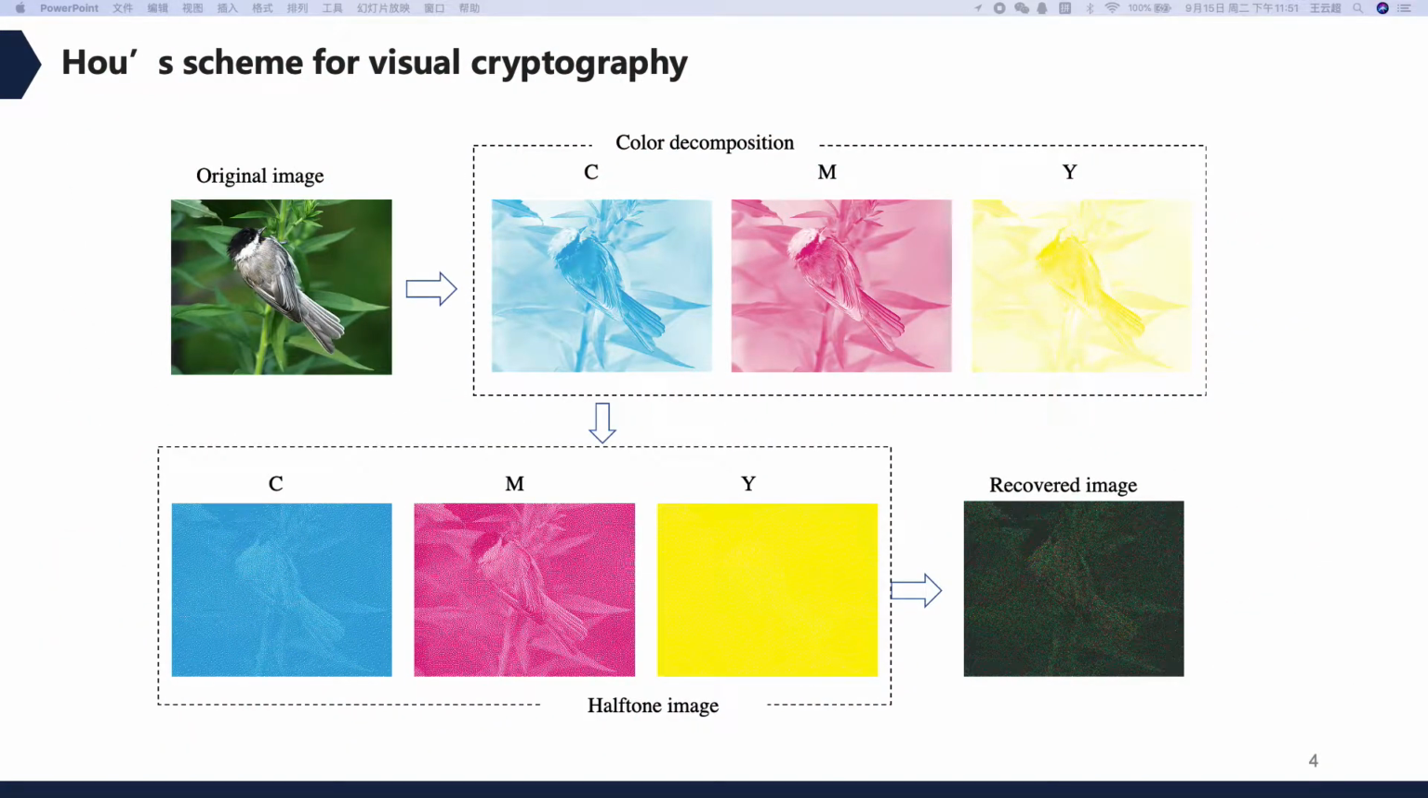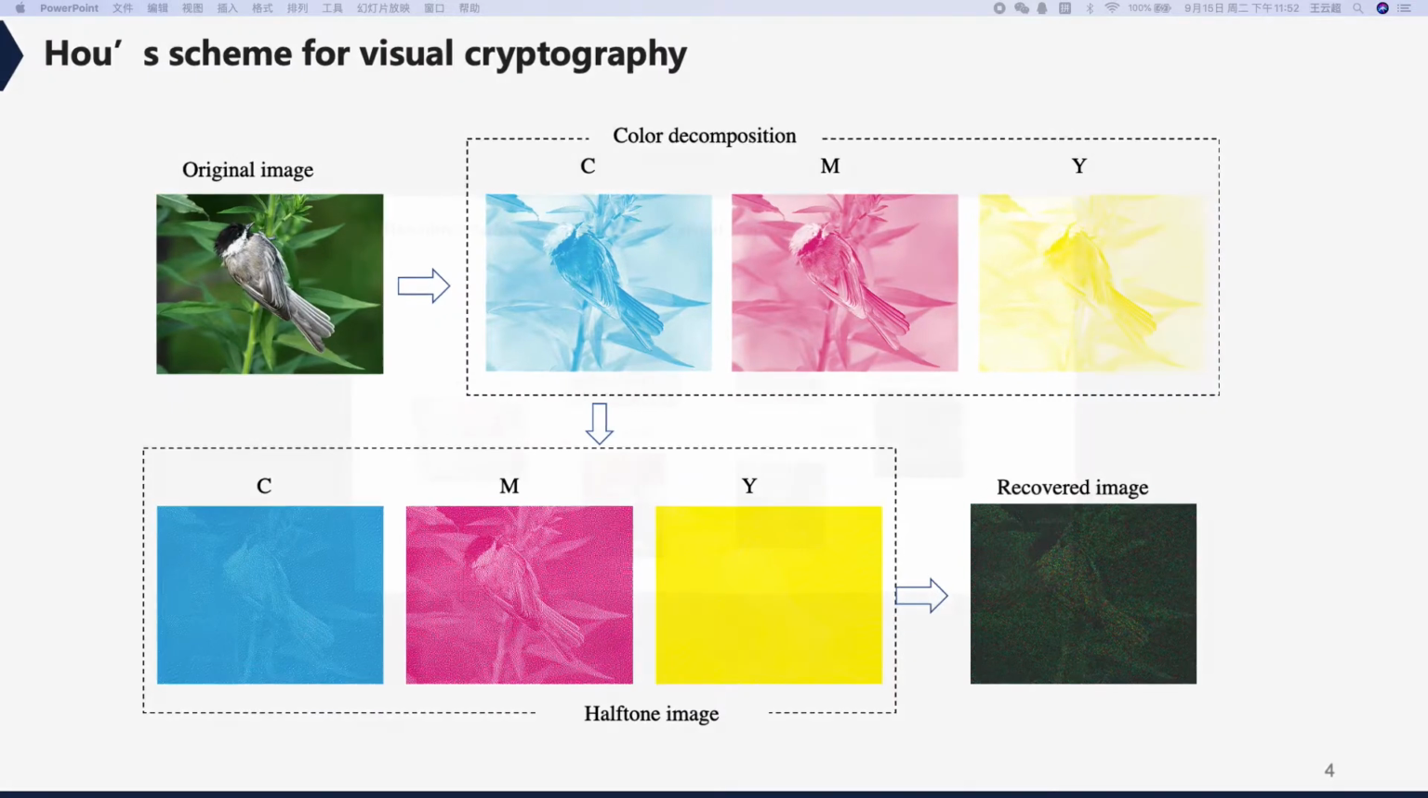Then, let's talk about visual cryptography schemes. Firstly, Hou's scheme. This figure is the workflow of Hou's cryptography scheme for color image. This scheme uses color decomposition to divide the color image into three primary colors: yellow, magenta, and cyan. Then it uses the technique of halftone technology to get three different shares. Then we stack these shares to recover the image.